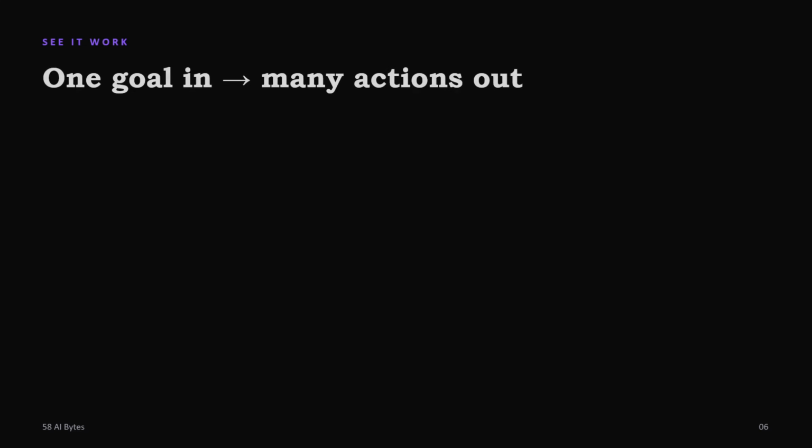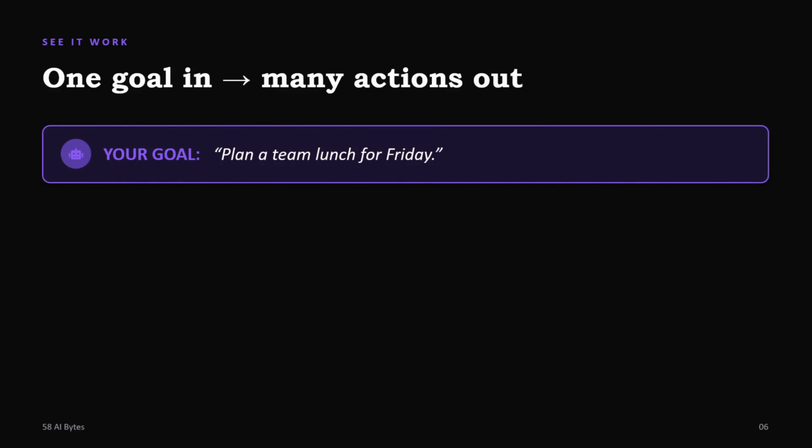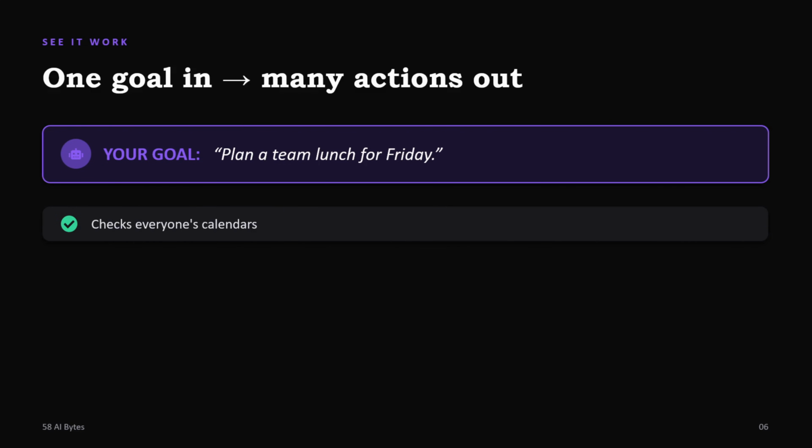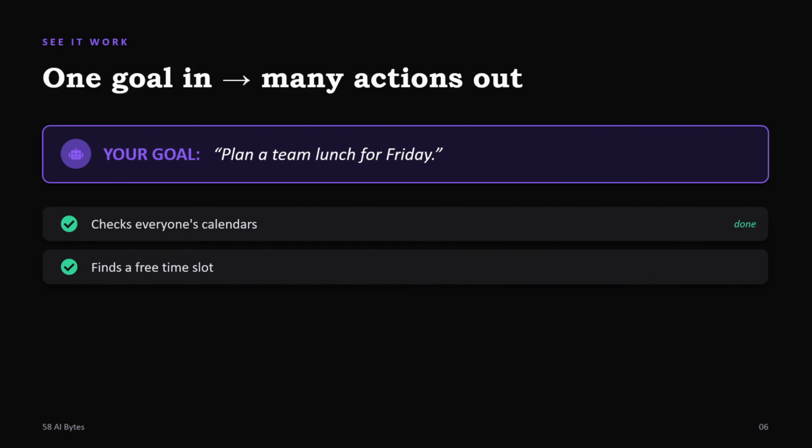Now let's see how it works. In real life, one goal has many action items. For example, you are planning a team lunch for Friday with your team, and you give the agent the goal: plan a team lunch for Friday. What will the AI agent do? It checks everyone's availability, checking the free time slots of every person.